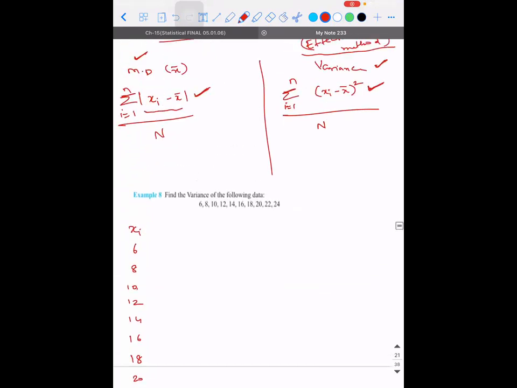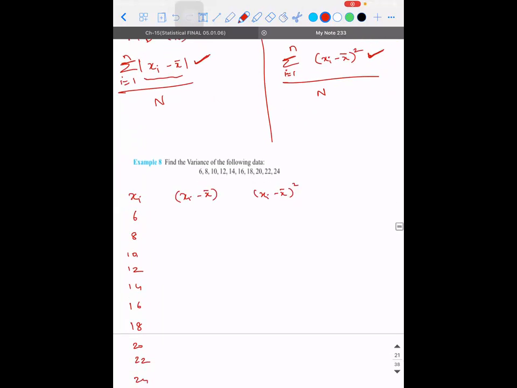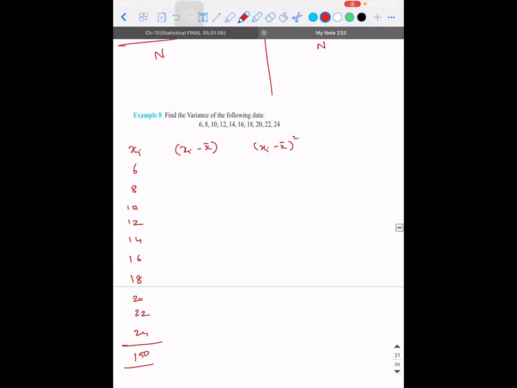So for me to calculate variance, what do I need? I need a column of xi minus x bar, and I need a column of xi minus x bar the whole square. That's it. Right? So what is xi minus x bar? 150 minus 6, 144.